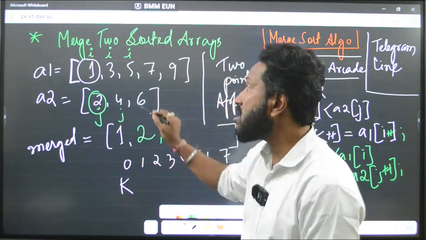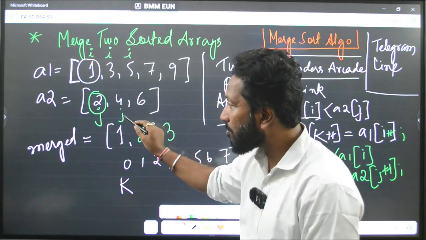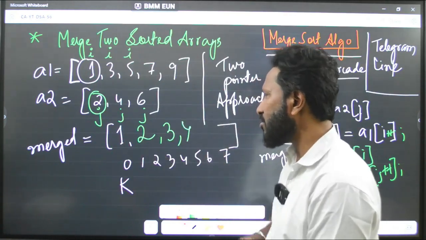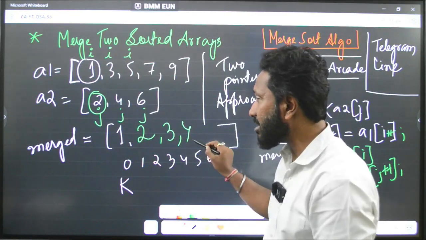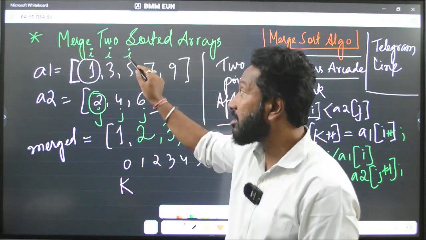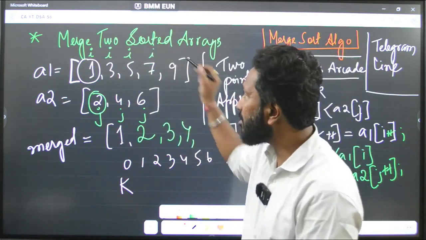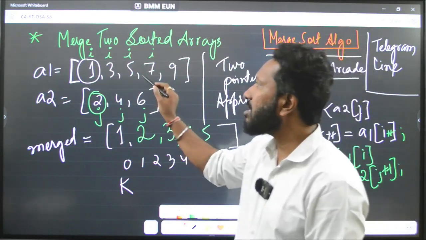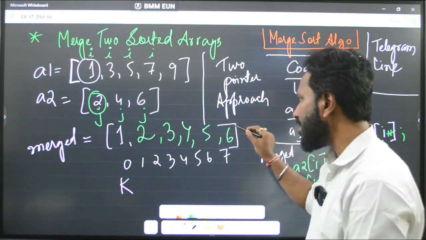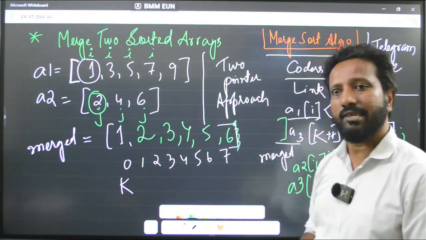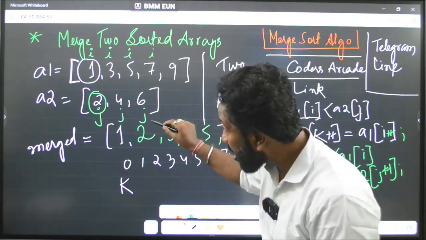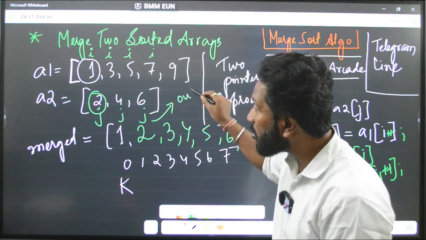Now check again. i is here at 5 and this is 4. Obviously, the j pointer will move, and now it becomes 4. Don't worry about the diagram, just try to understand. After that we have 5 and 6, so the i pointer moves here because 5 comes here. After that, 7 and 6 at the j pointer. Obviously 6 will come. Now just see what happens. j has come here, so j plus plus happens, and j is out of the array.